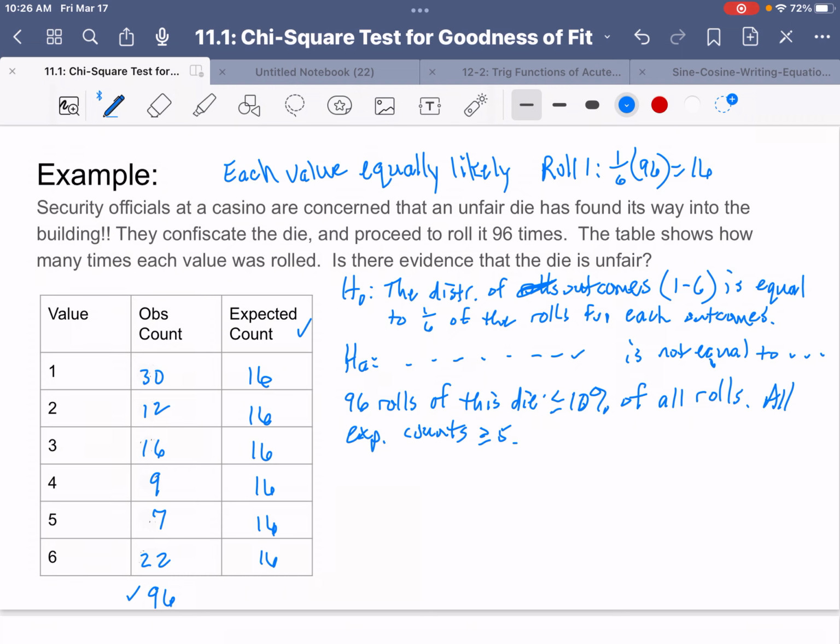We've got our table. So now we need to play the game. Chi-square equals. We're certainly not going to do it by hand. Show them the first observed minus expected squared divided by expected, and then just go plus, plus the last one, 22 minus 16 squared over 16.